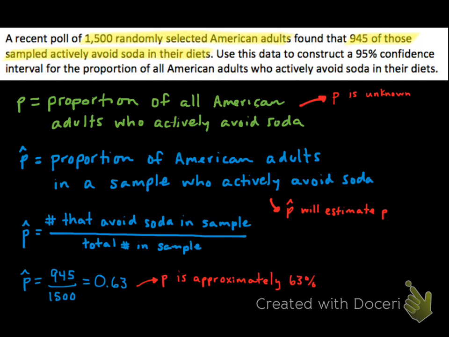Now, the true percentage in the population is probably not 63%. Although 63% is a good estimate, the real percentage of all American adults who avoid soda is probably a little lower or a little higher than 63%. The big question is how much higher or how much lower is it? By building a confidence interval for this proportion, it will give us a range of plausible values for this unknown parameter. So, let's see what it takes to build one of these confidence intervals.